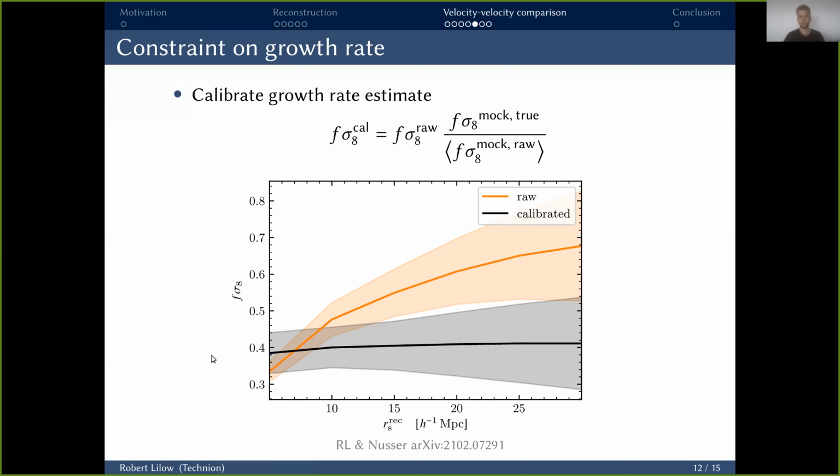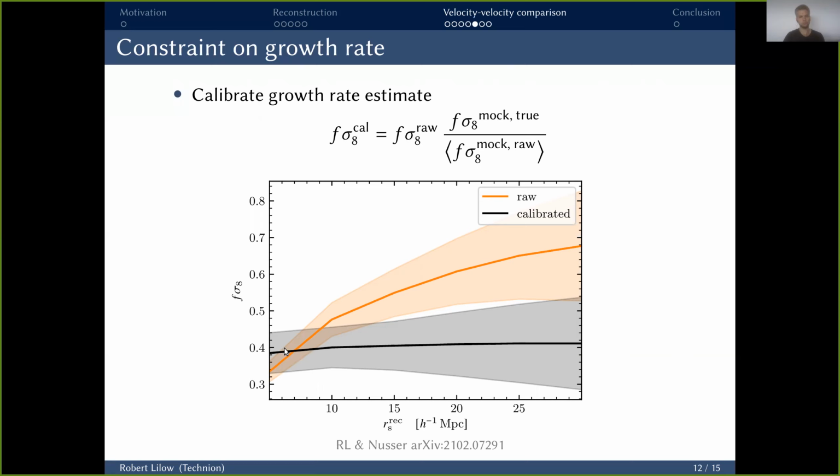There's one additional advantage of doing this calibration using realistic mock catalogs, because now these error bars here also, to some approximation, contain the systematic errors introduced by approximations in our reconstruction method. For example, that down here at very small scale, the linear theory assumption wouldn't work anymore.